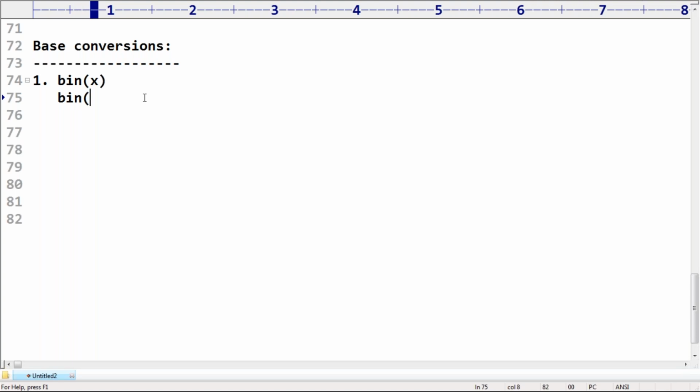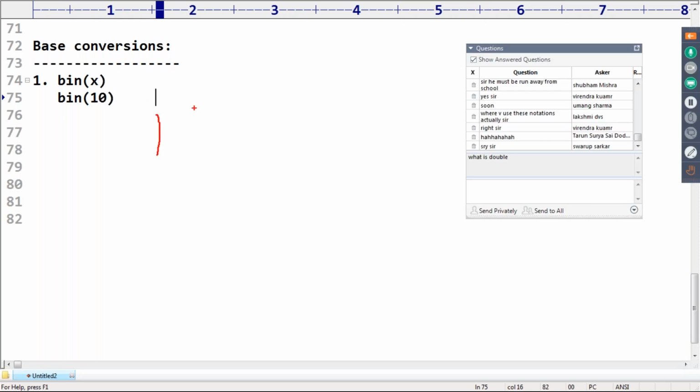Sir, bin of 10, very simple. If you want to convert 10 to binary, it is a matter of 1 minute. The remaining people, don't feel bored. Bin of some decimal value: if you want to convert to binary, divide by 2.